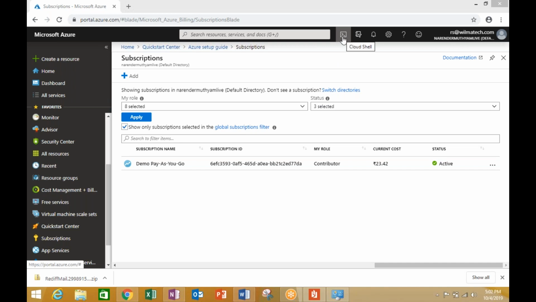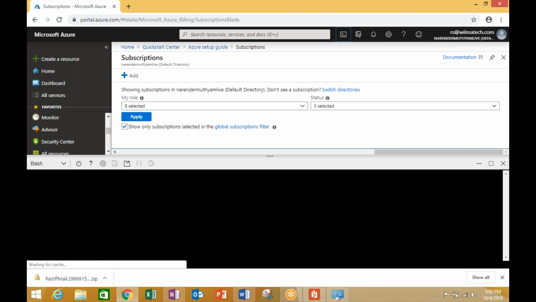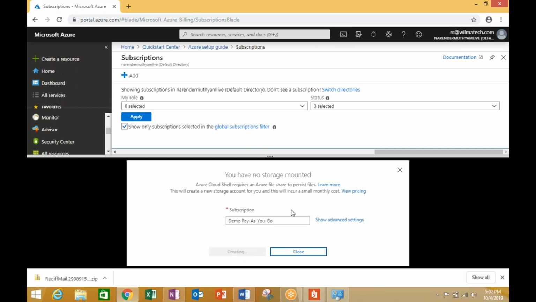You observe that on your portal screen itself, you have an option known as the Cloud Shell. Whenever you click on this Cloud Shell, you will see that Microsoft Azure is ready to populate your screen with a cross-platform kind of environment where you can enter your required commands, right?